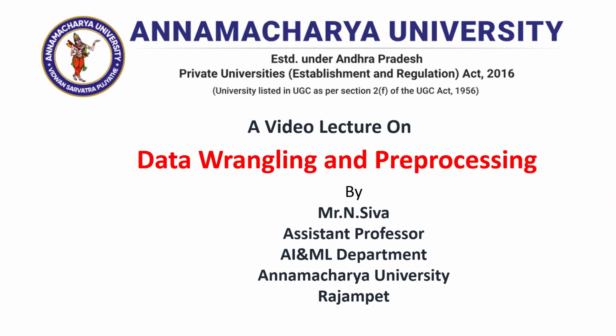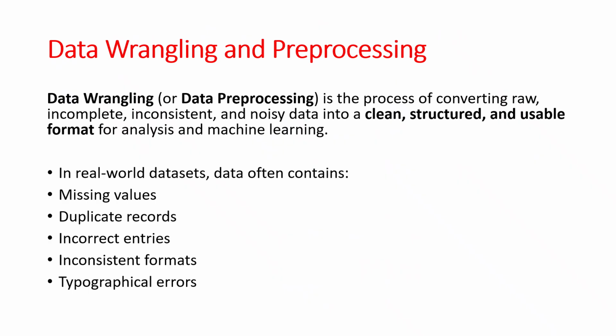Today I am going to discuss the concept of data wrangling and pre-processing. In data wrangling and pre-processing, I am focusing especially on handling missing data and dealing with duplicates. So let's see, what is data wrangling and pre-processing here? Data wrangling is the process of converting raw, incomplete, inconsistent, and noisy data into a clean, structured, and usable format for analysis and machine learning.